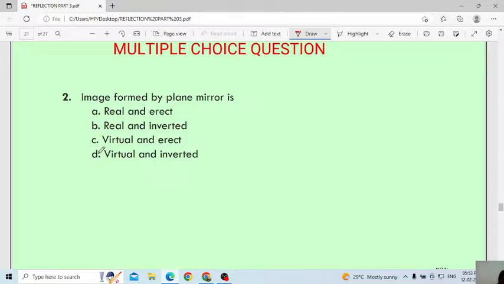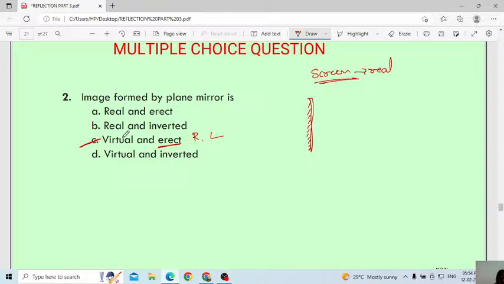No, Rashmi, in the plane mirror we will get virtual and also erect. You stand in front of the plane mirror, you are getting your right and left. This right-left will become reversed. Virtual means you are getting the image exactly on the mirror, you are not getting it on the screen. If you are getting it on the screen, that is real, but you are not getting the image on the screen, you are getting it exactly on the mirror. Correct? Therefore that is virtual and also erect.